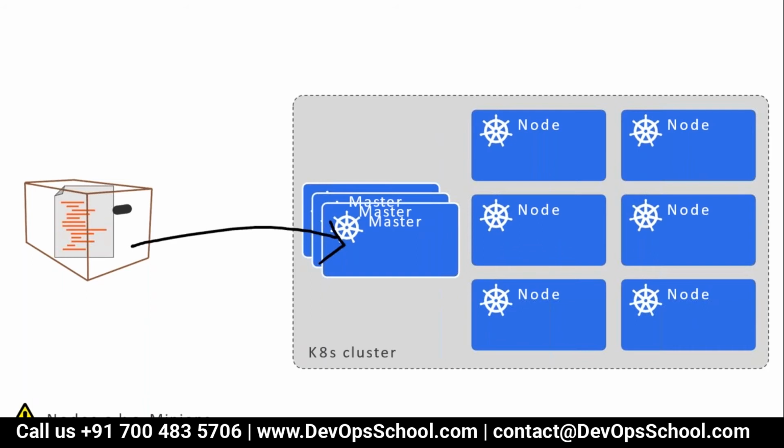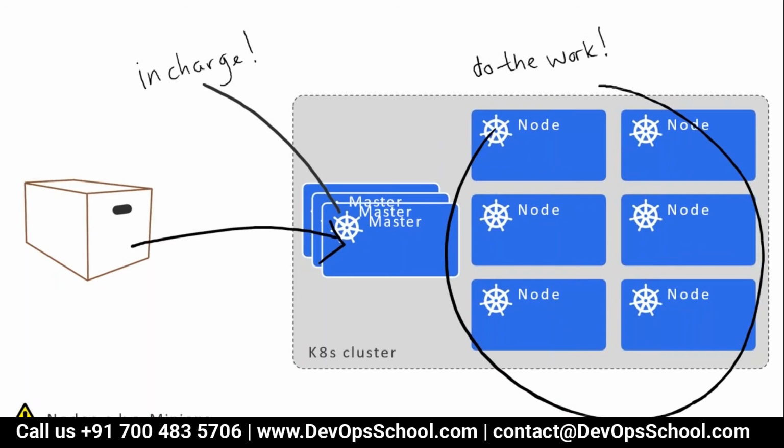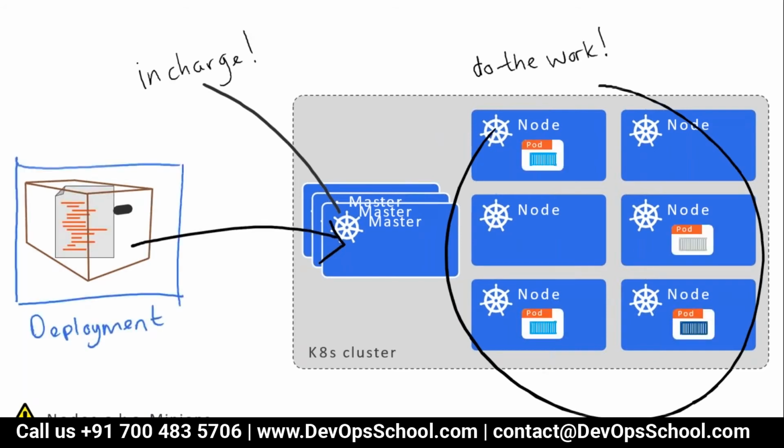Okay, so when you configure a Kubernetes cluster, it has a master and worker nodes. So what is the job of the master? Master is in charge and node is doing the real work. When you say work, what does it mean? Work means running a container. And who's managing all this stuff? Master. In Kubernetes, all this together is called a Kubernetes cluster. Now look at this very carefully here.